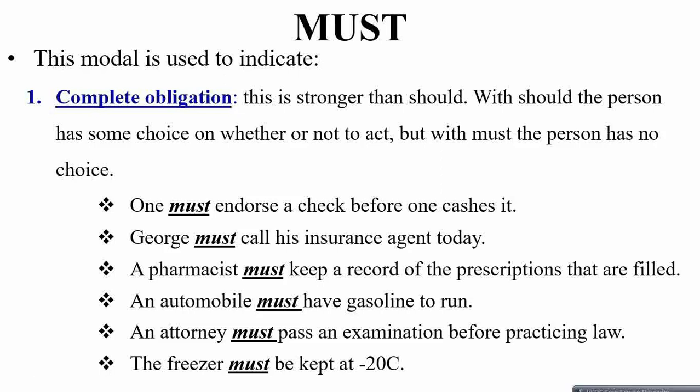Example 3, the pharmacist must keep a record of the prescriptions that are filled. So he has no other option. The pharmacist has no other choice than to keep the record of prescriptions he has been prescribing thus far.